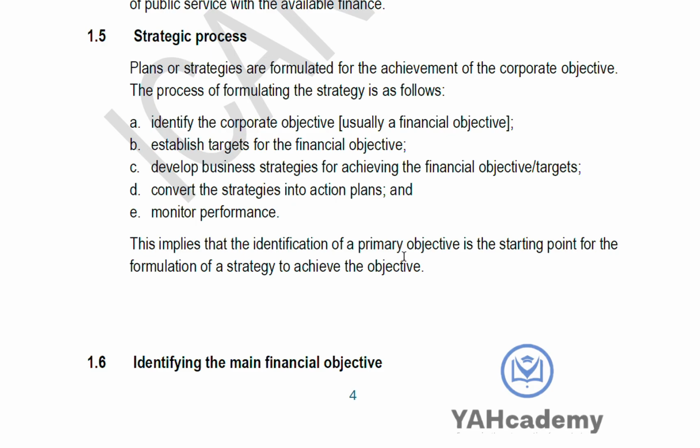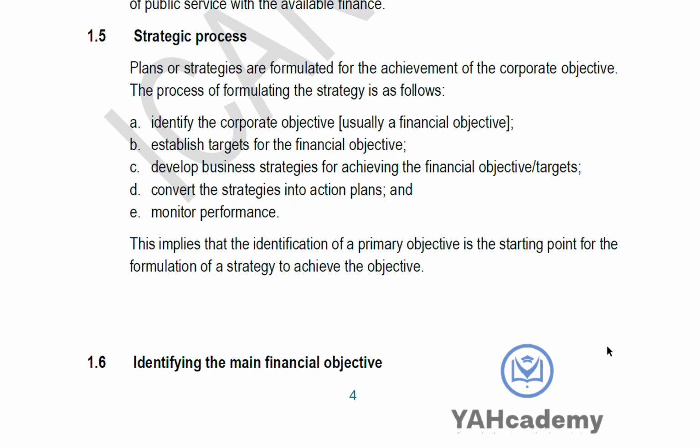The next thing, you want to set a target for the financial objective. How do we meet this objective, or when do we want to achieve this objective? Is it in the next 6 months? Is it in the next 3 months? When exactly do we want to achieve this objective? Then after that, you want to develop a strategy for achieving the financial objective.